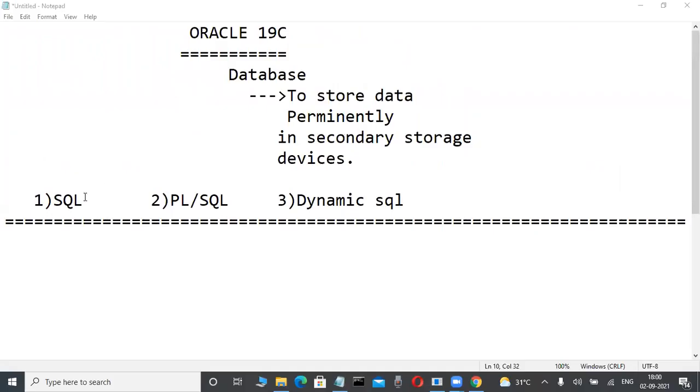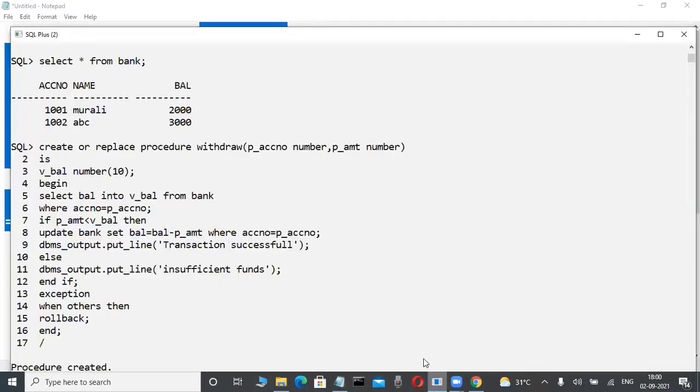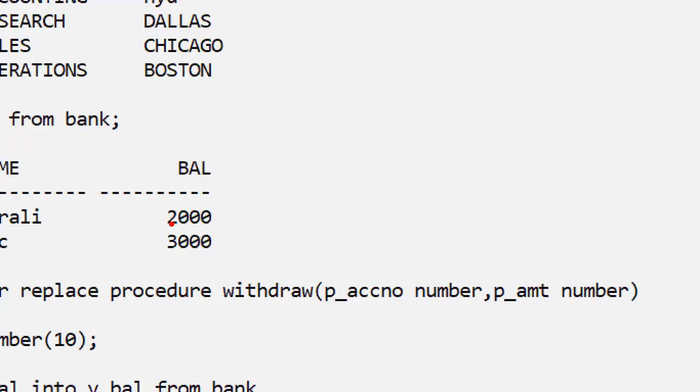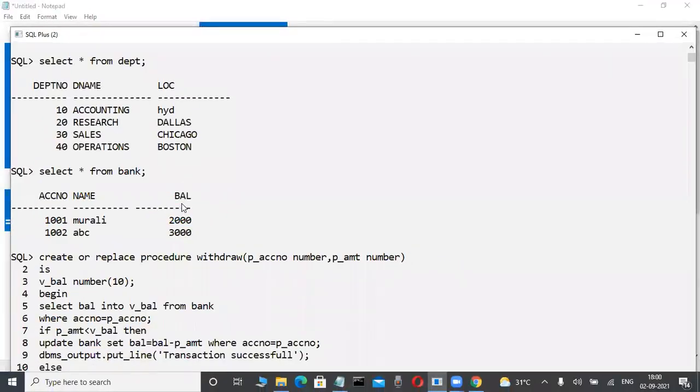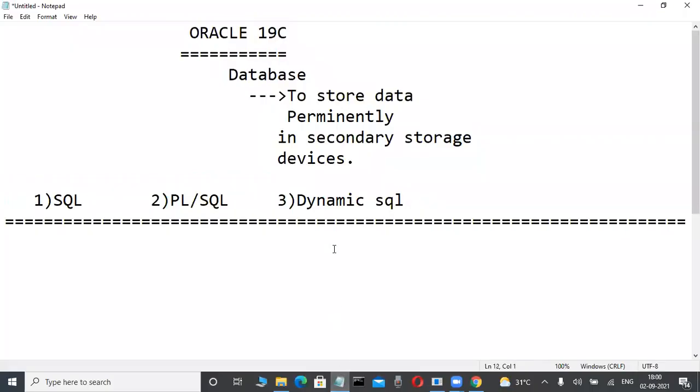That's why in our class we are learning Oracle SQL language. Before we start these database software, we are learning the concepts: what is data, what is information, and what types of data storing mechanisms are there in organizations. Database software has existed from 1960 onwards. Before 1960, data was stored in flat file mechanisms. We learn all those things in our course.